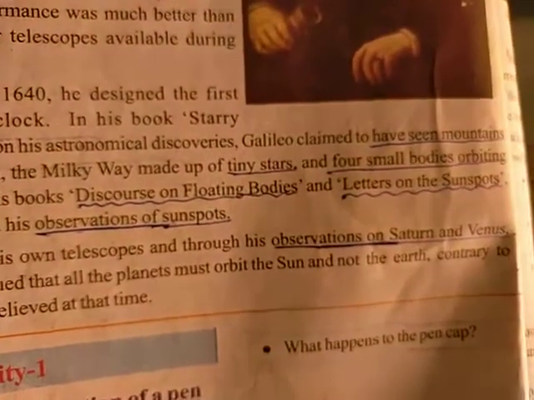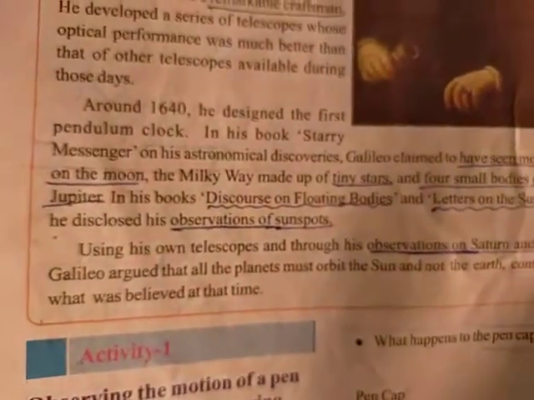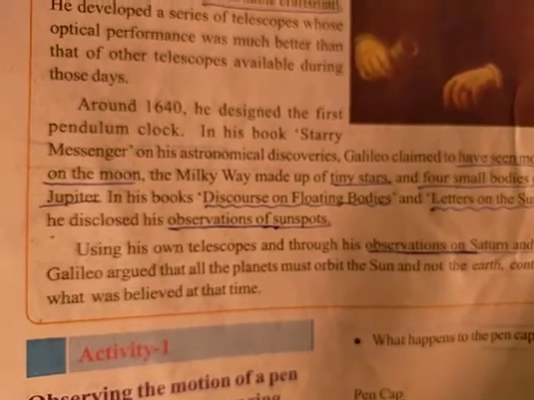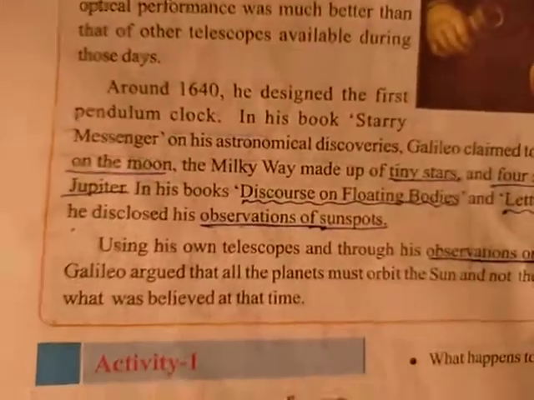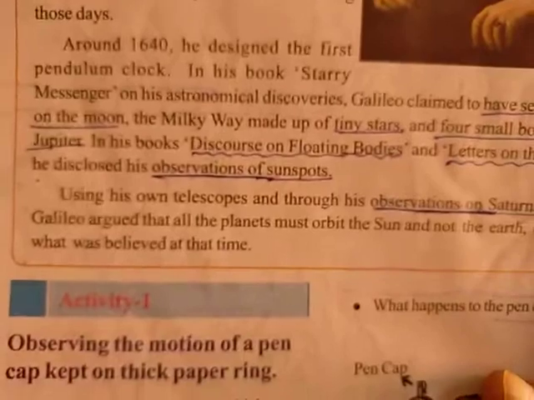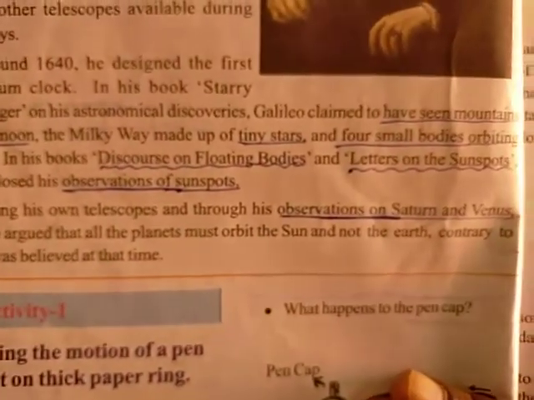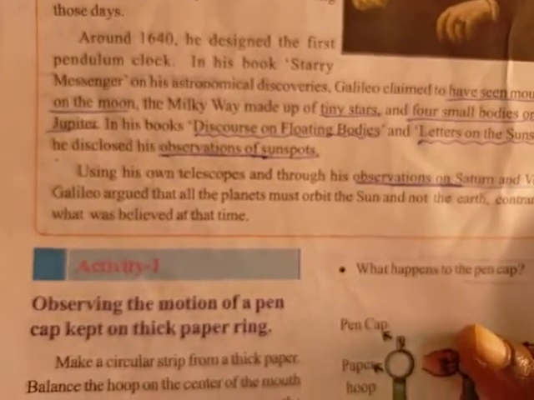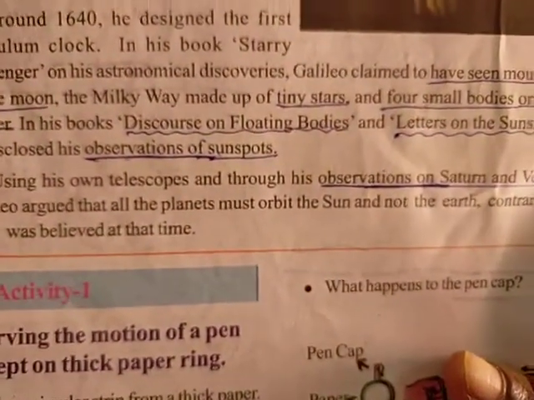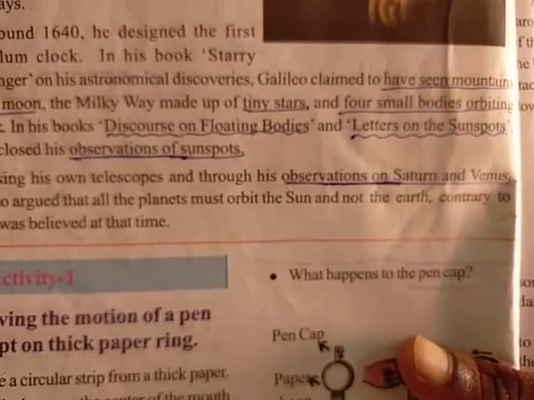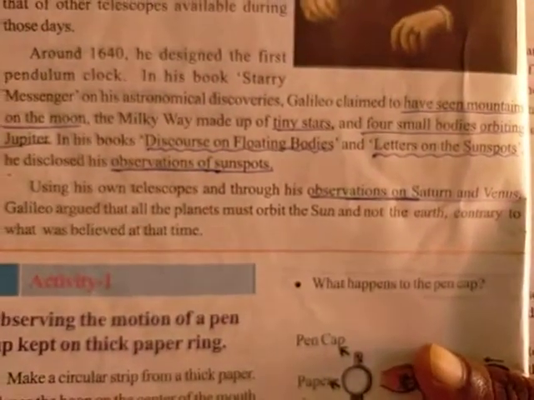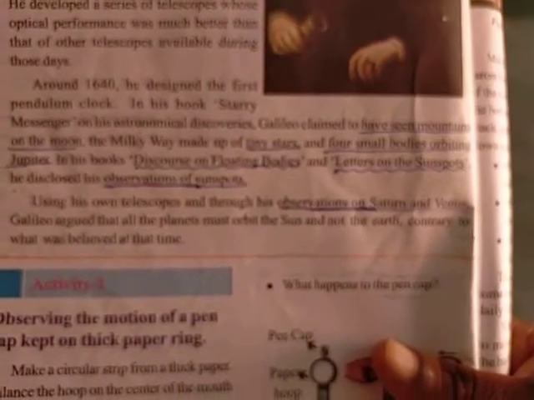And in his book Discourse on Floating Bodies and Letters on Sunspots, he disclosed his observations of sunspots. And using his own telescopes, he made observations on Saturn and Venus. Galileo argued that the planets must orbit the sun, not the earth. He is the person who said that all the planets revolve around the sun, whereas they were not revolving around the earth.